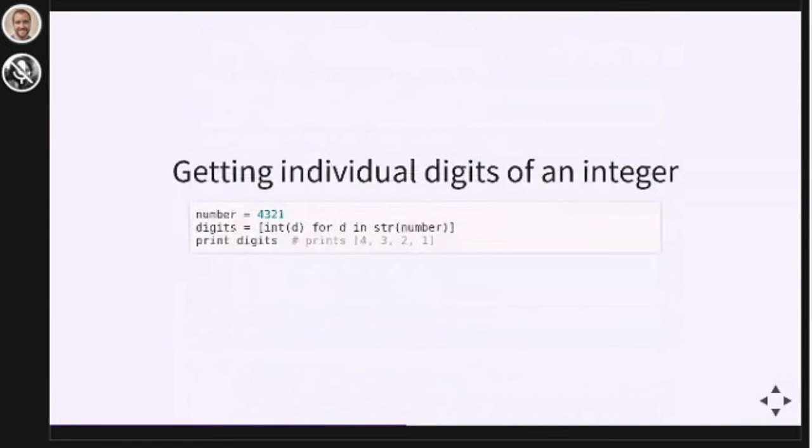Here we're using a list comprehension to loop over digits in an integer. We're converting the integer to a string, then we're looping over the characters, then we are converting each of those characters back into an integer. So we start with the number 4,321, we end up with the list 4, 3, 2, 1. This example is a little bit silly, mostly because if we had a negative number, this would break because the negative sign is not a valid integer. But this example shows that we can loop over characters in a string. So we can loop over pretty much anything with a comprehension and build up pretty much anything, as long as we end up with a list.